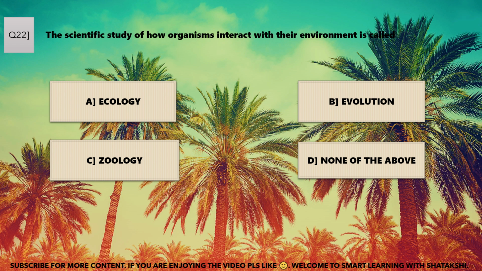The scientific study of how organisms interact with their environment is called ecology, evolution, zoology, and none of these. This is ecology. A is the correct answer. How many vertebrae are found in the human vertebral column? 22, 25, 33, 42. C. 33 is the correct answer. How many pairs of chromosomes are found in a human cell? 18, 23, 27 and 32. B. 23 is the correct answer.